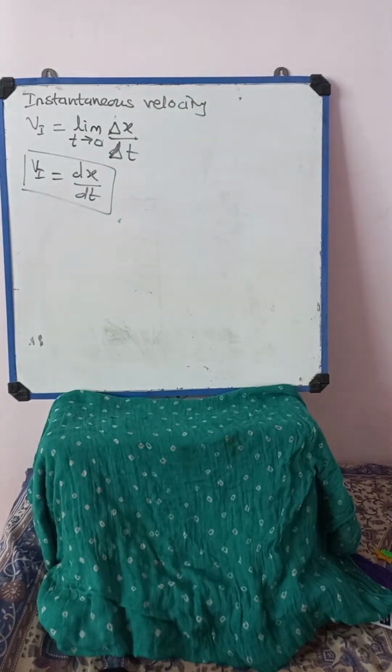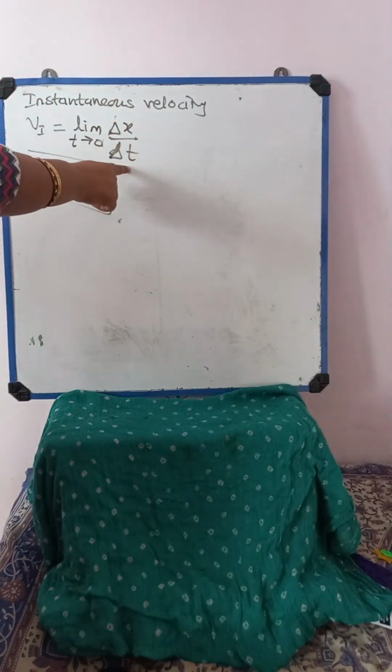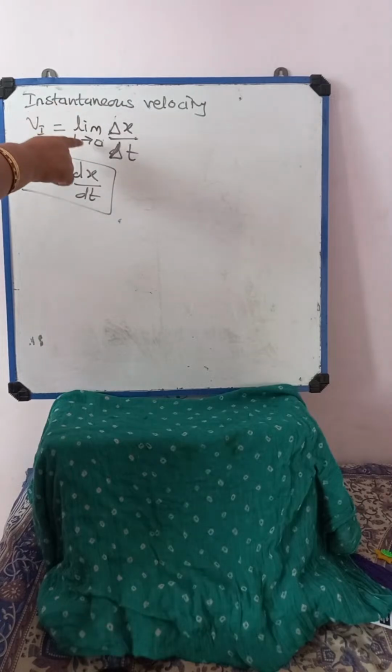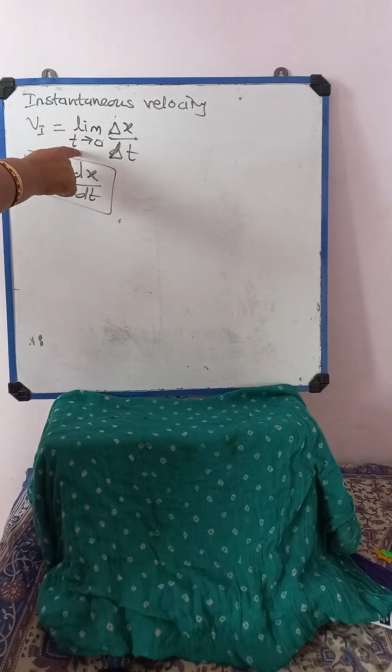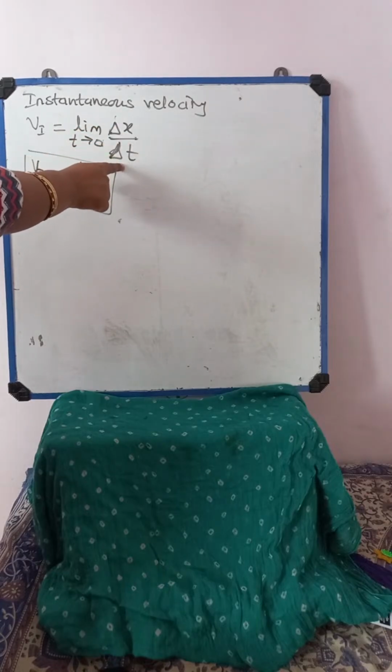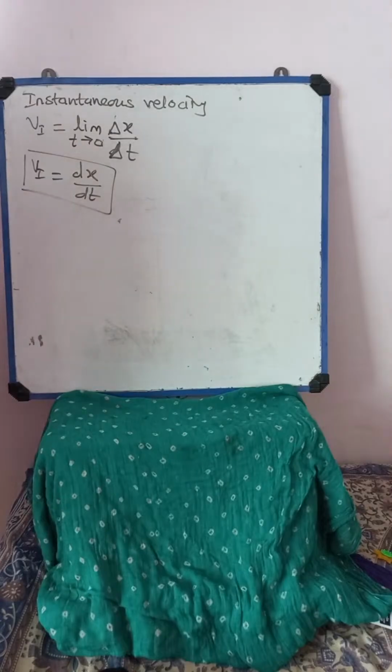It refers to the velocity at the instant of time t, and this instantaneous velocity is further expressed as a limit of the average velocity when the time interval delta t becomes infinitely small, and this we can express in terms of VI equal to dx by dt.